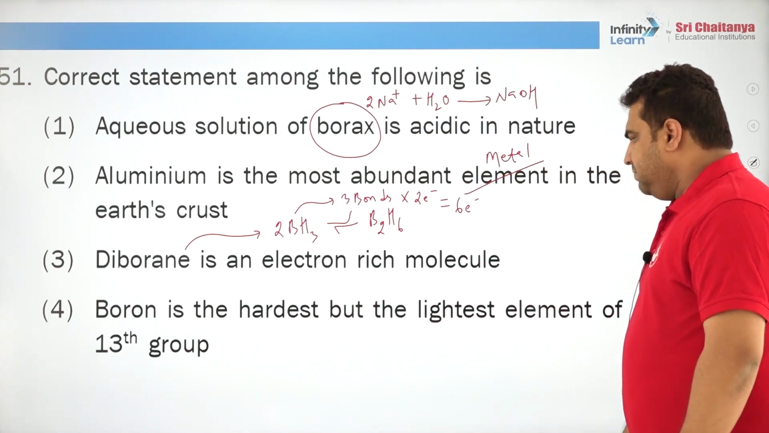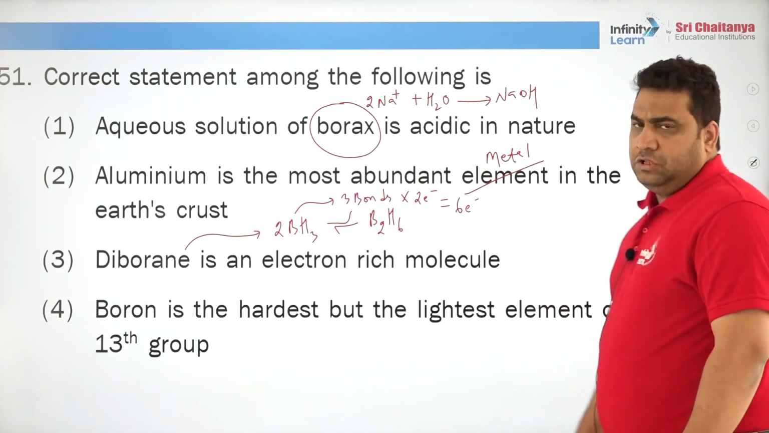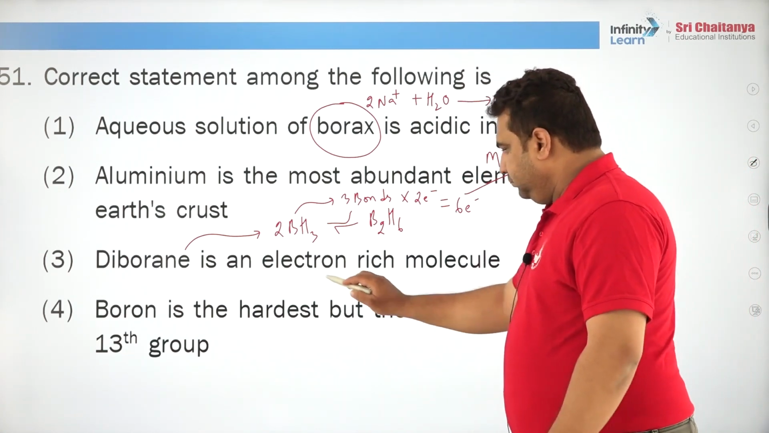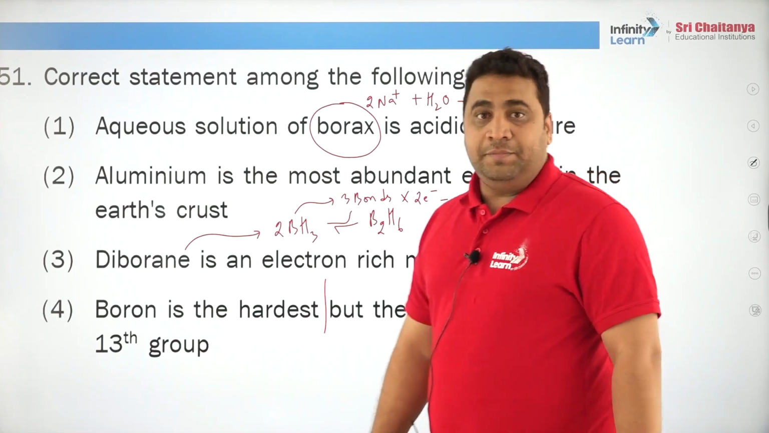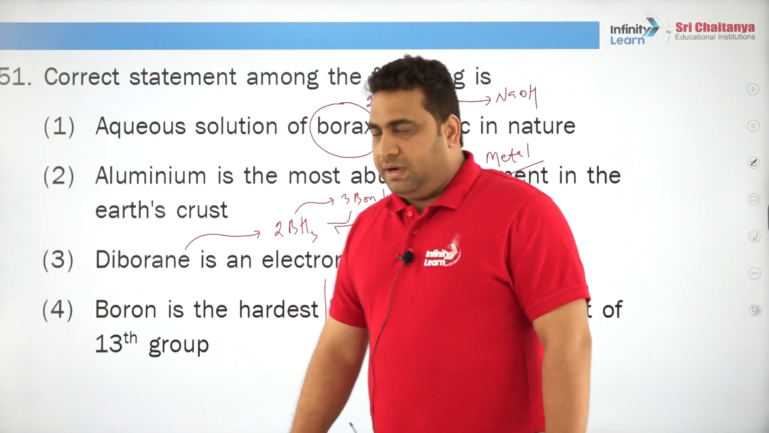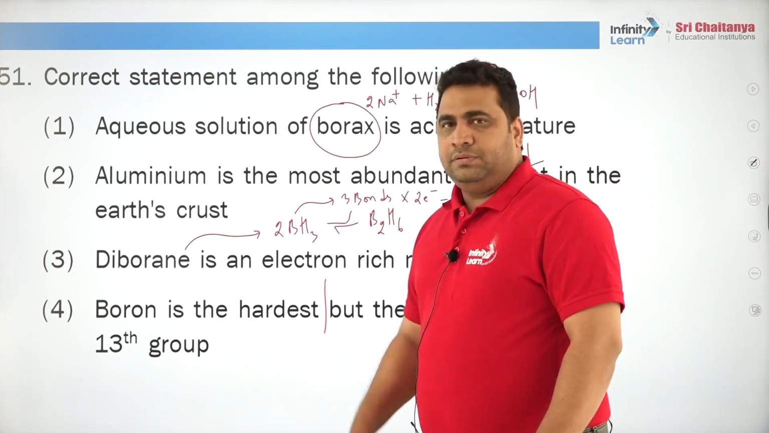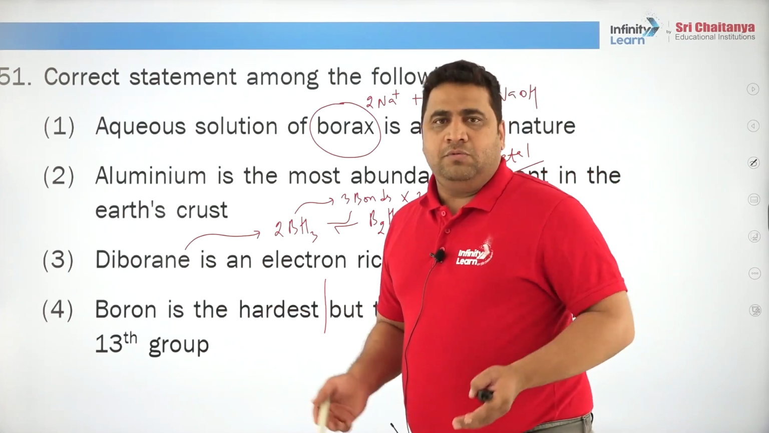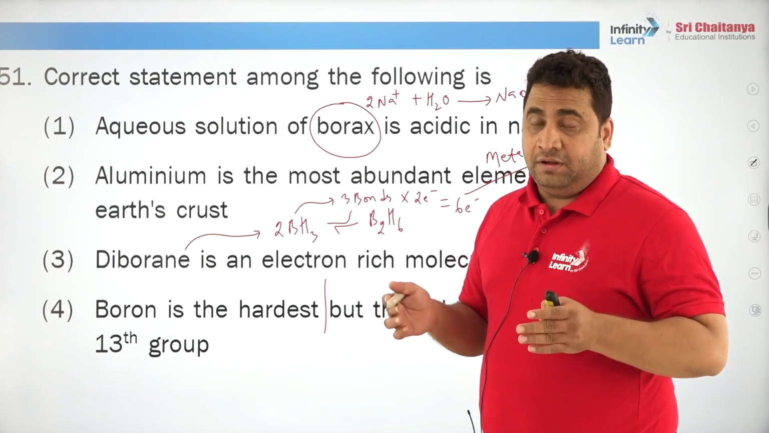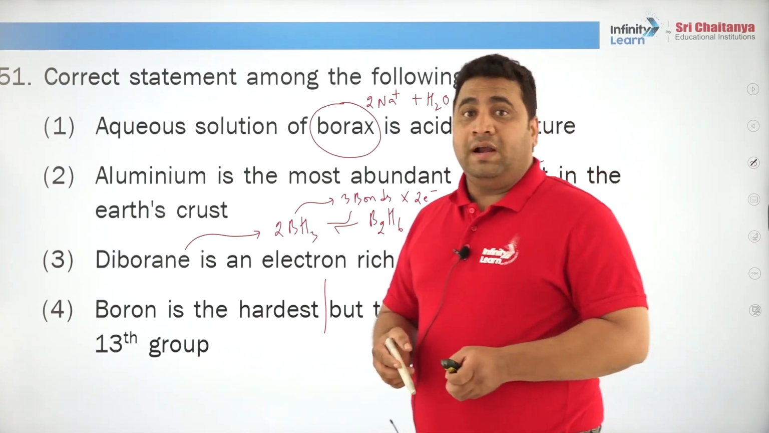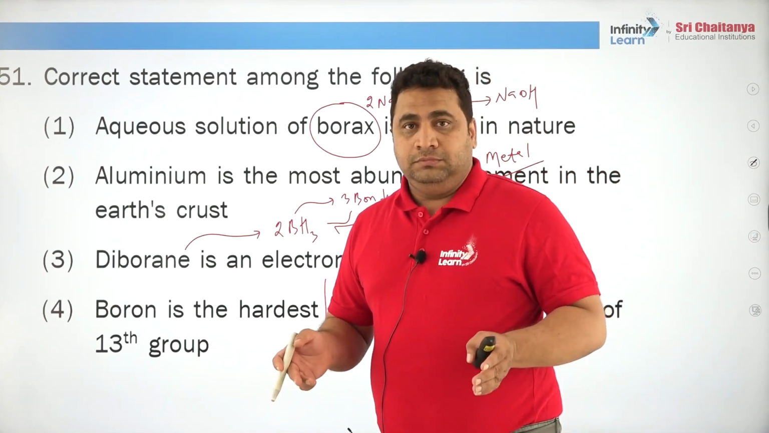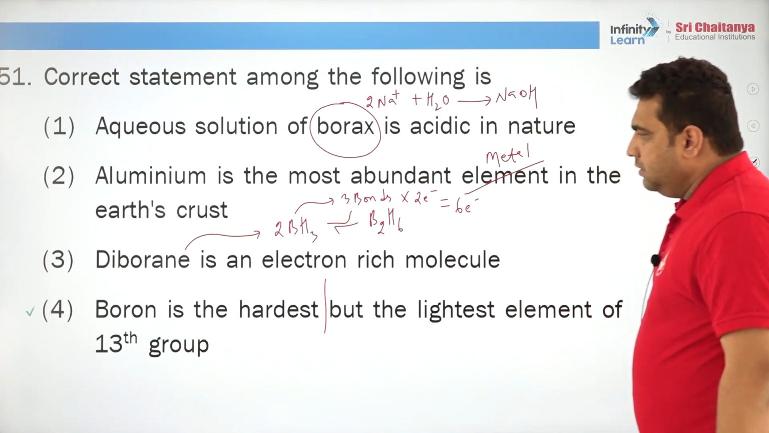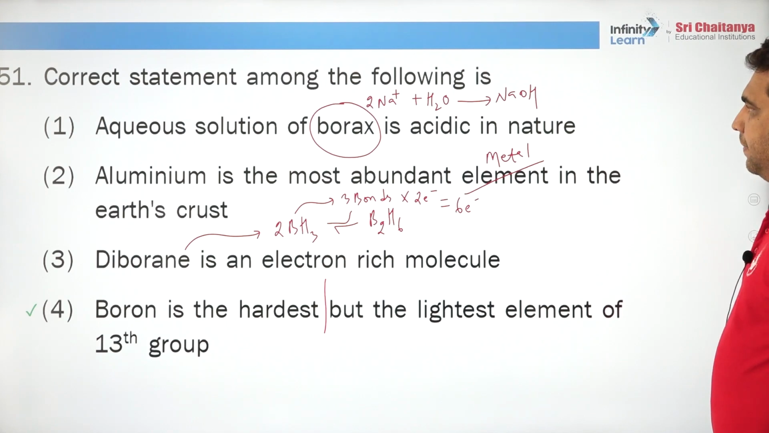Boron is the hardest but the lightest element of the 13th group. See, if you stop here, imagine boron is the hardest, it becomes wrong. But if you add the words 13th group, then it becomes correct, because apart from boron there are harder substances like diamond, boron nitride, corundum, silicon carbide, etc. So, obviously, the answer moves ahead.